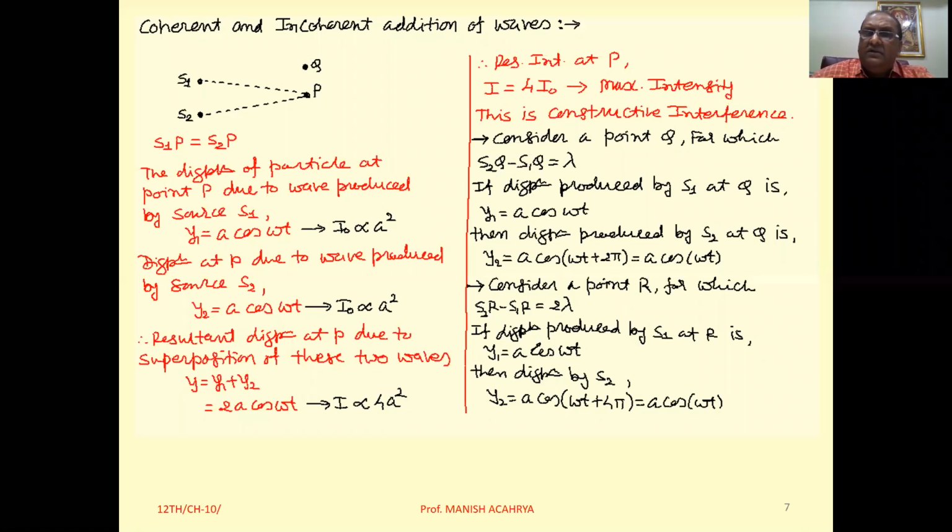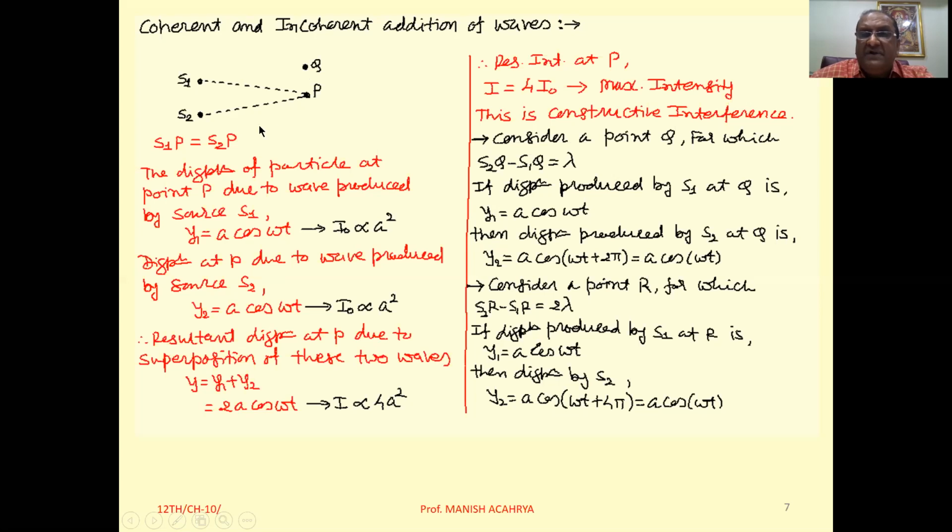Okay? Now let us suppose this point Q is such that, when we consider this point Q, the path covered by the wave produced from source S1 is S1Q, and the path covered by the wave produced from the source S2 is S2Q.